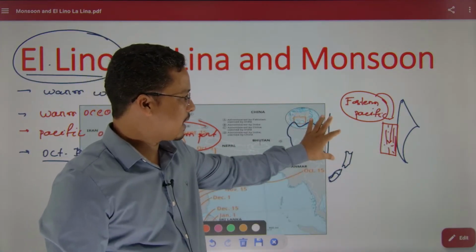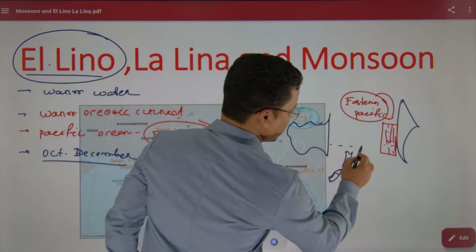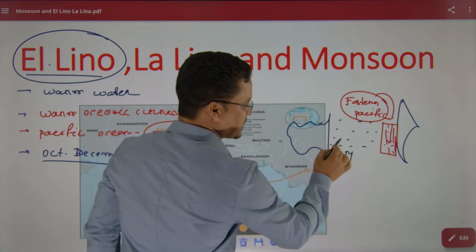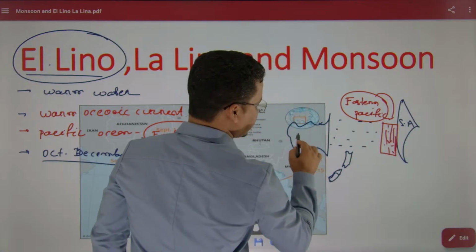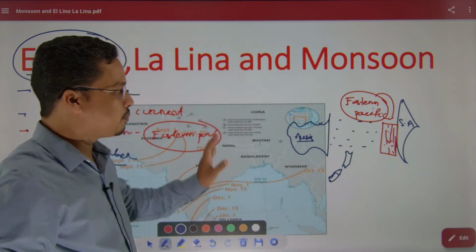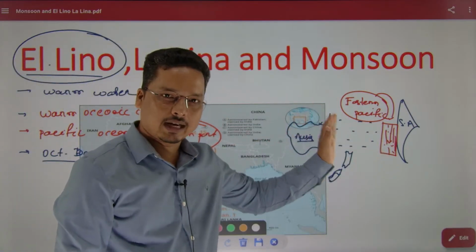This is the western part of the Pacific Ocean, and this is the eastern part, South America. This side is your South America, and here is Australia. So El Nino basically means warm water flows here.